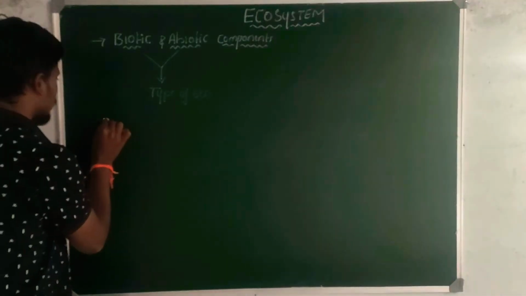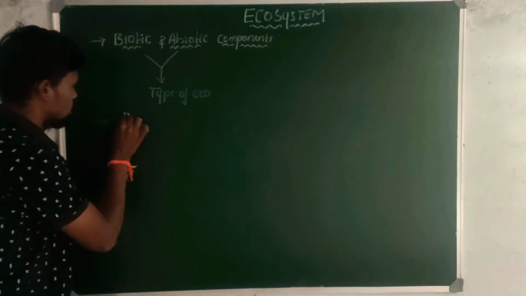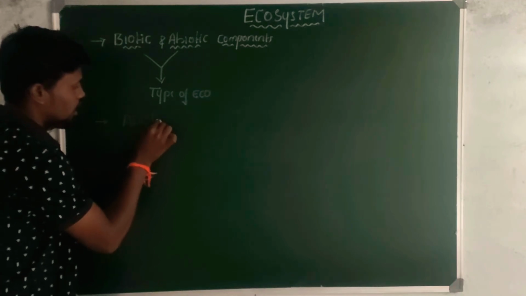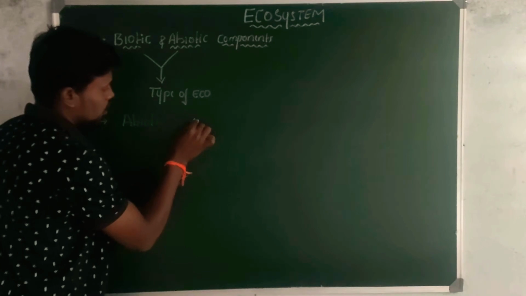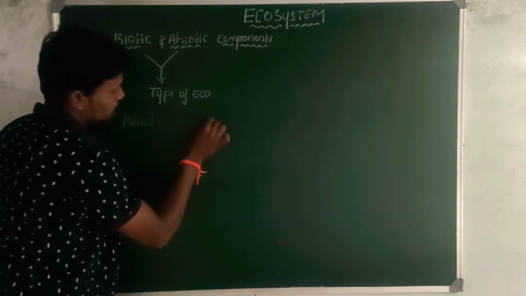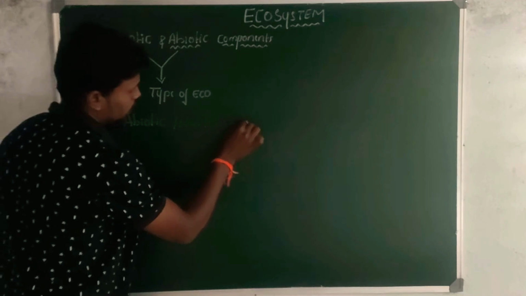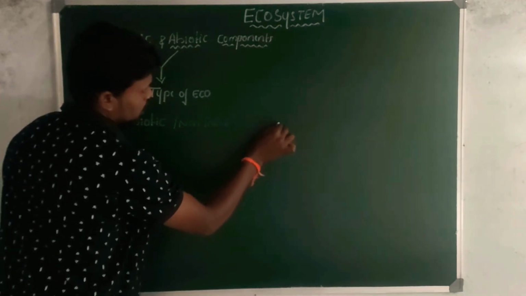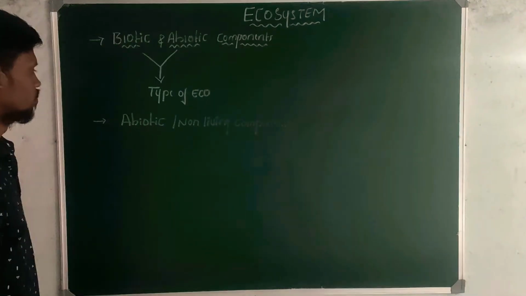See here, first we discuss what are abiotic components. Abiotic components are generally non-living components of ecosystem.